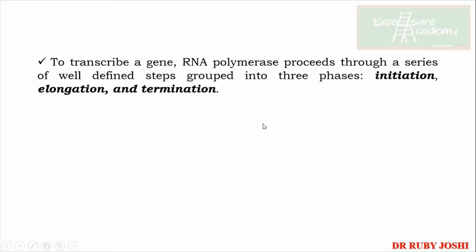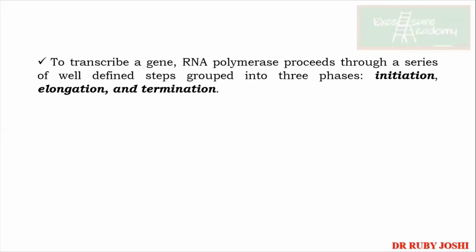Now there is also one beauty about dividing the RNA polymerase steps in 3 phases, because it gives you an understanding of how the entire process of transcription is taking place. First it is the initiation, then elongation, then termination. So there are different groups of research people who are working to ensure whether to target the enzyme at the initiation level, elongation level, or the termination level. These different antibiotics which are present, they all are working differently.